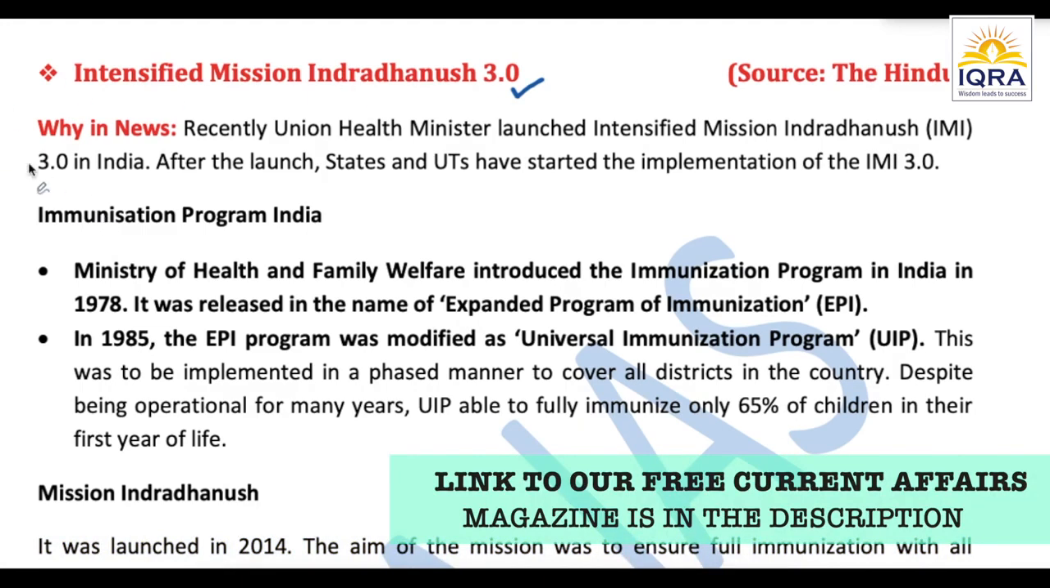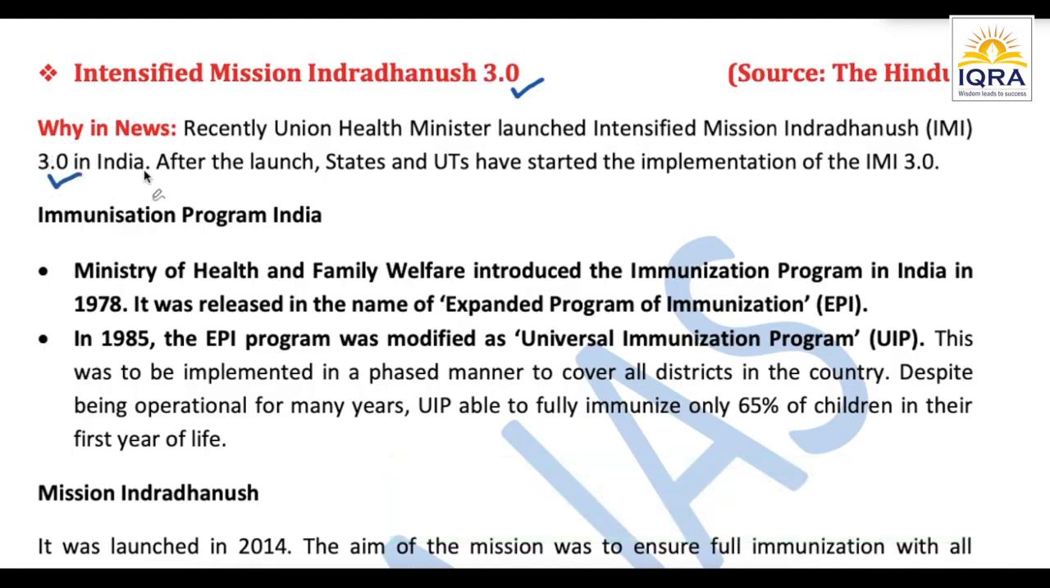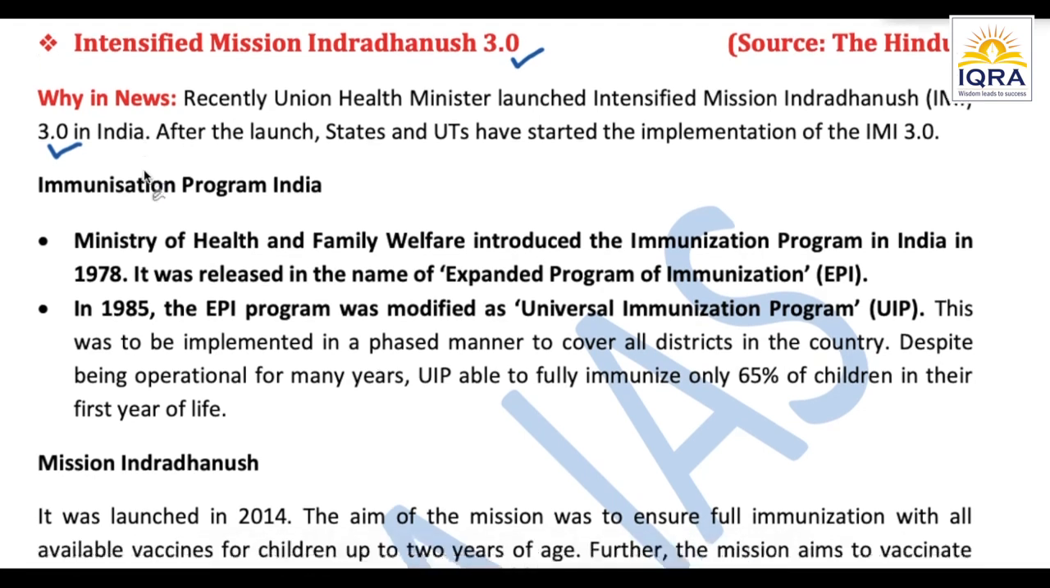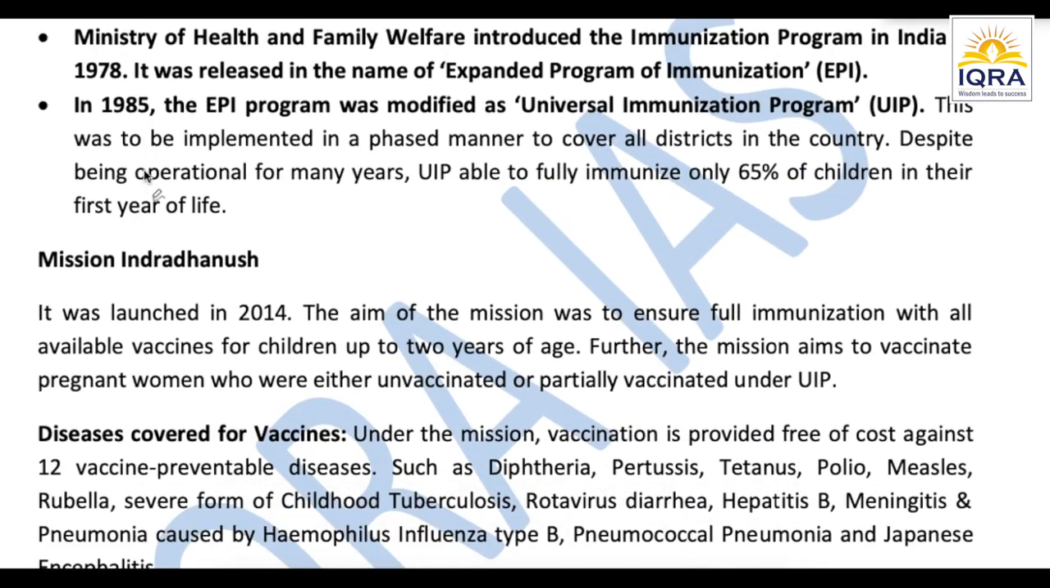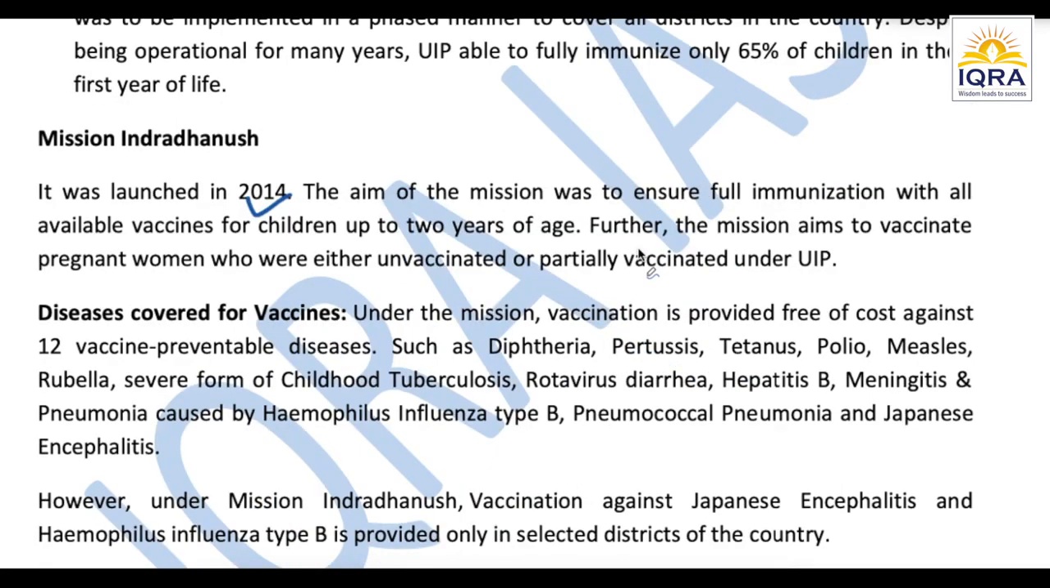Now it says that this is 3.0. So of course there must have been a first and a second as well; it is a series, right? First, second, third. So let's first read about Mission Indradhanush, which started in 2014, like I told you. The mission was this universal immunization programme, that universally we have to immunize everyone with all the available vaccines for children up to 2 years of age. That was the major aim.